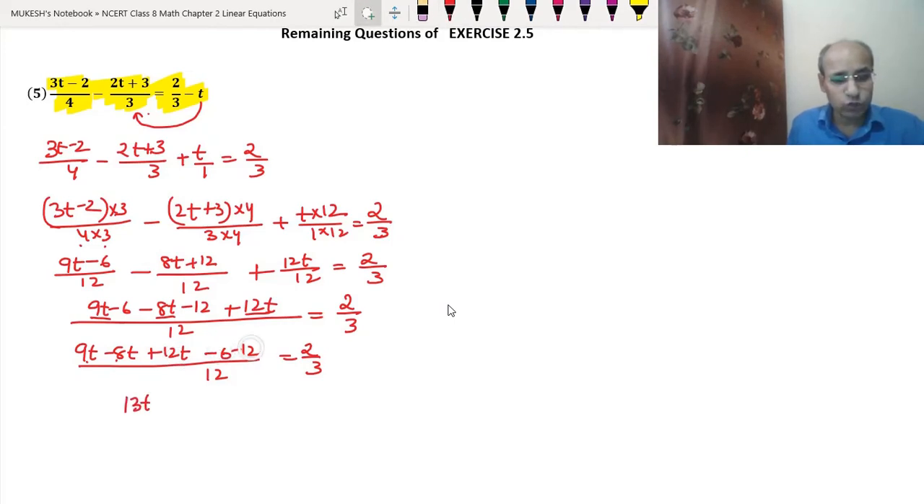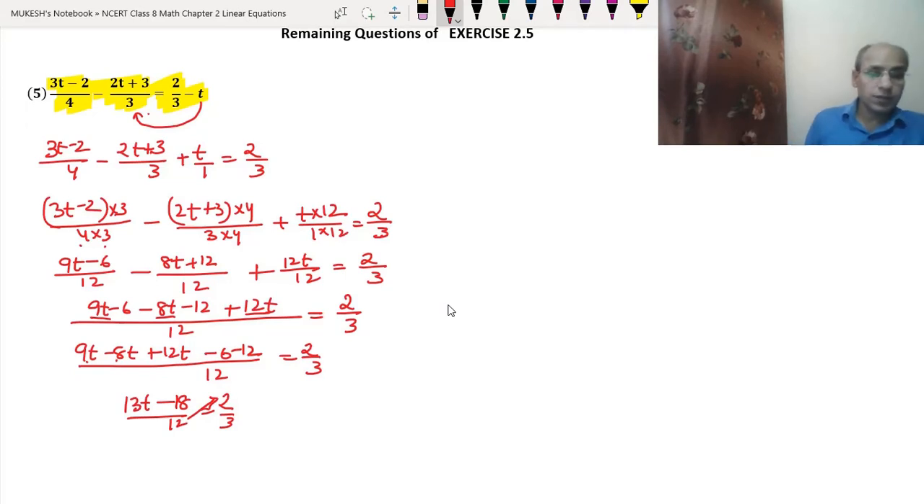Minus 6 minus 12 means 6 and 12 is 18. Both are minus sign, so it will become minus 18 upon 12 equals 2 upon 3. This 12 will be multiplied with the 2 because it is in the division here, so when it goes to the other side it will be multiplying it. So 13t minus 18 equals 2 into 12 upon 3.